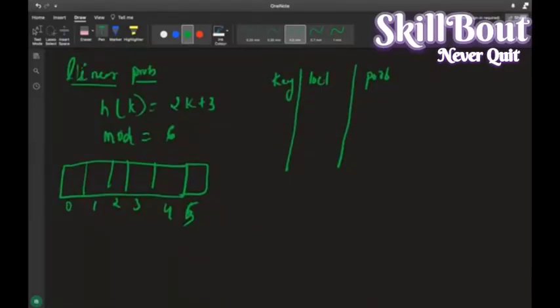I wanted to give a rough example of the probing. That's the reason I have created this. Okay, look on this.